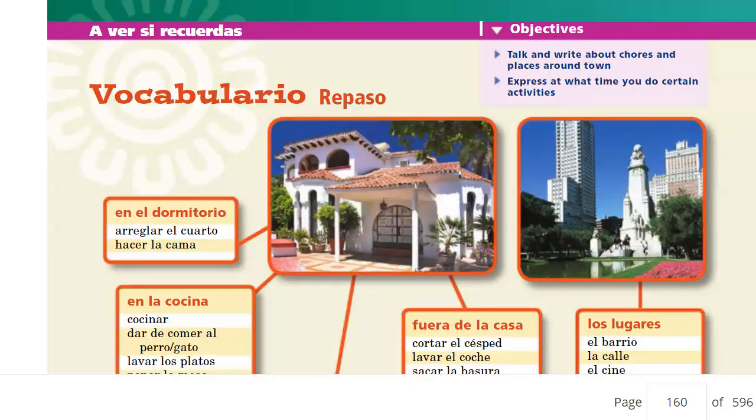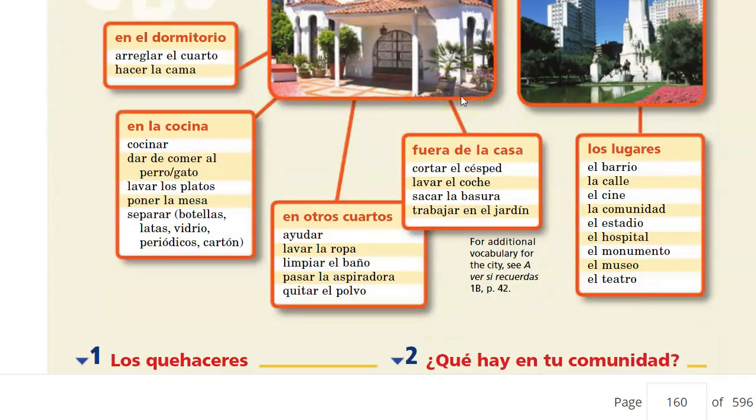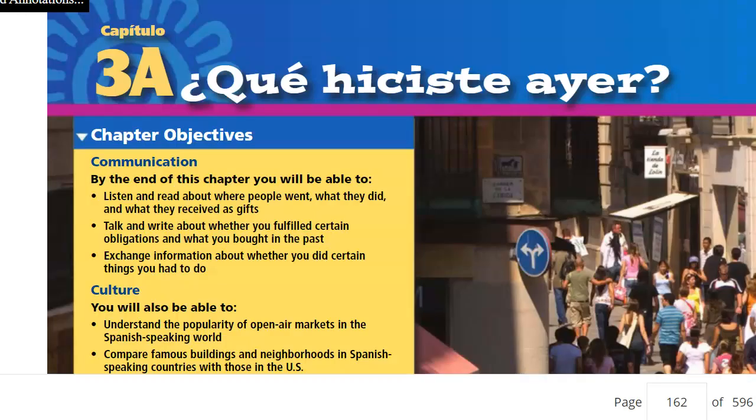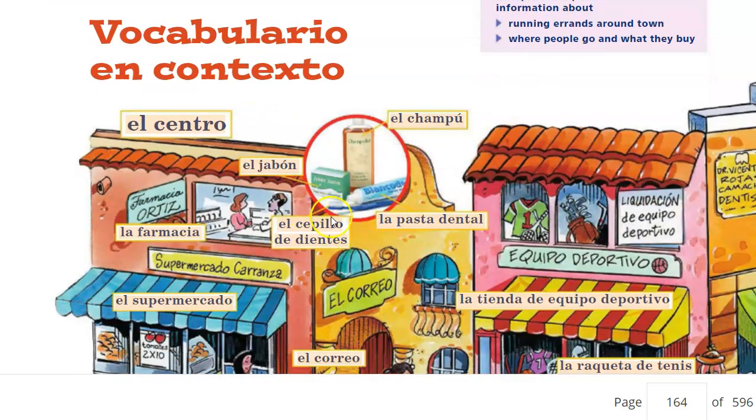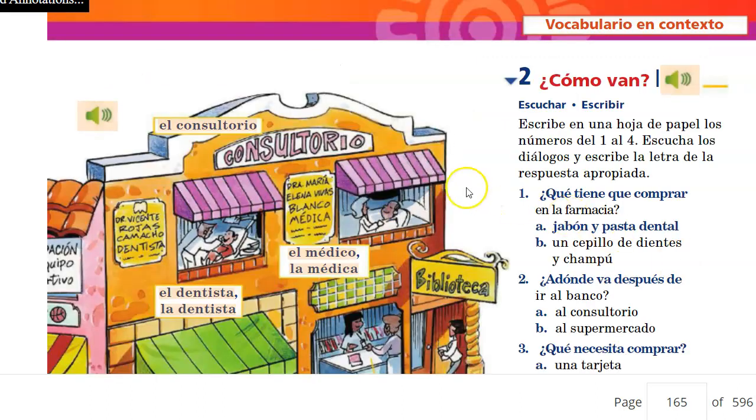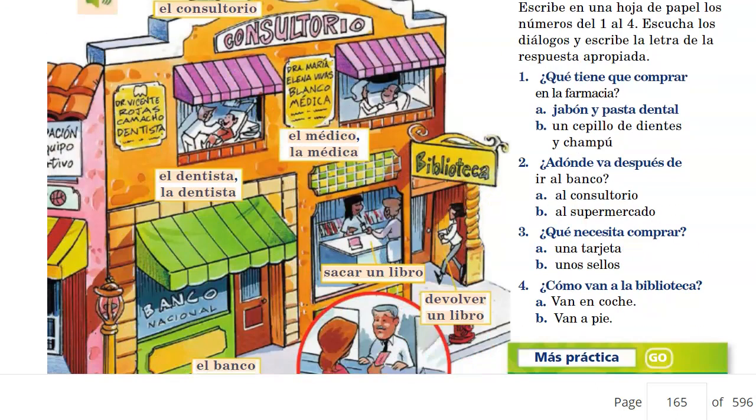So utilizing the vocabulary that we've been looking at for the past couple classes, here on page 126, these are different chores or activities you do throughout the house to help out. On pages 130 and 131, you have things that we do in the community in terms of errands that we run and the places that we do them at. It's on pages 130 and 131.